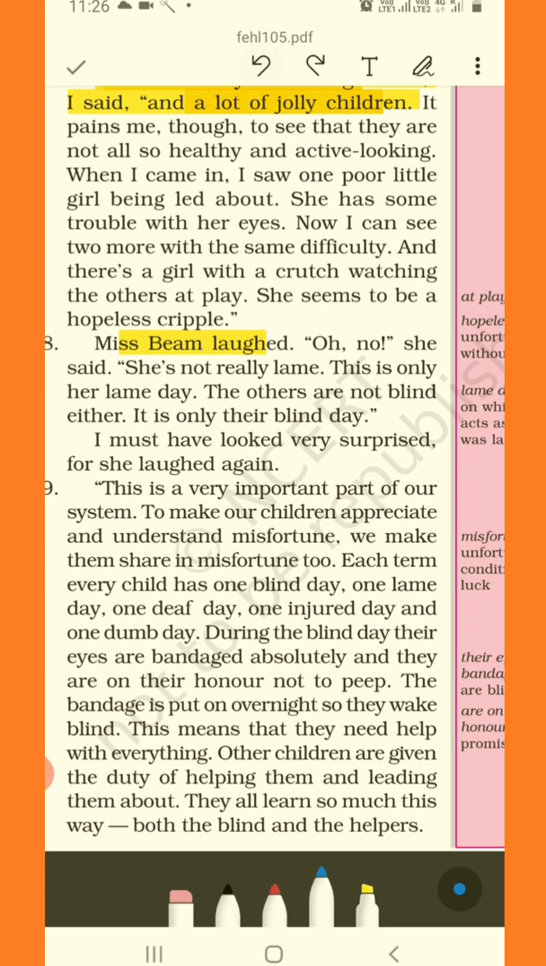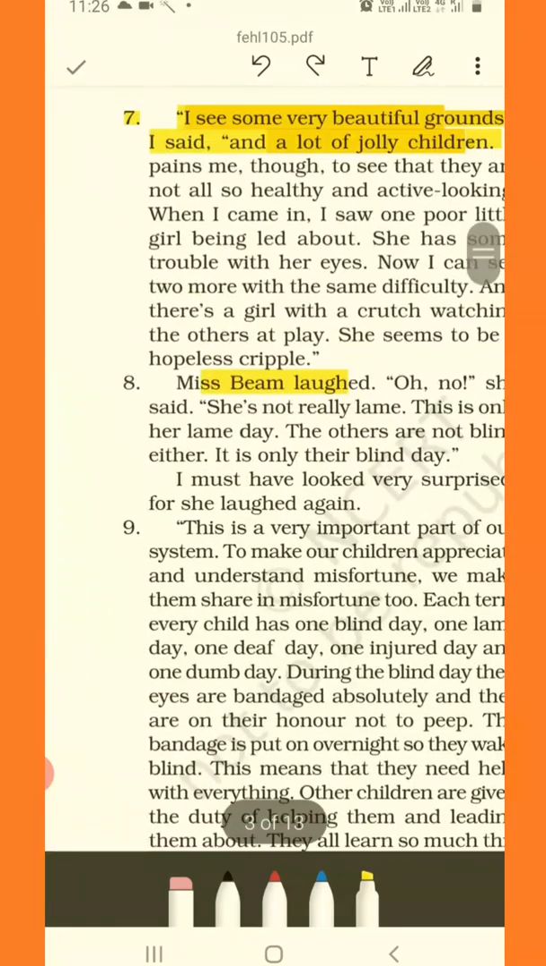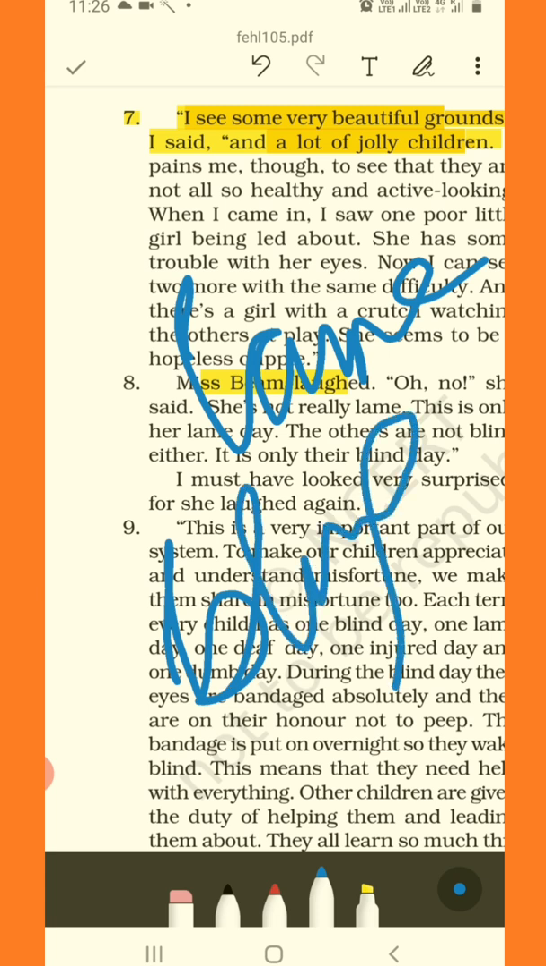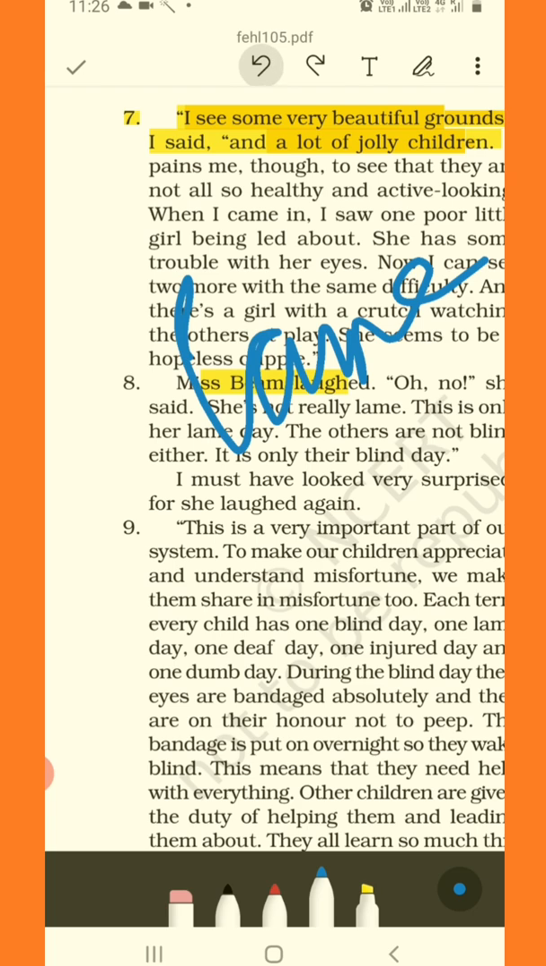It's just their blind day. So one more name has come out. The first one was lame day, and then we have one more. The second one is blind day, right? So what do you think this will be?